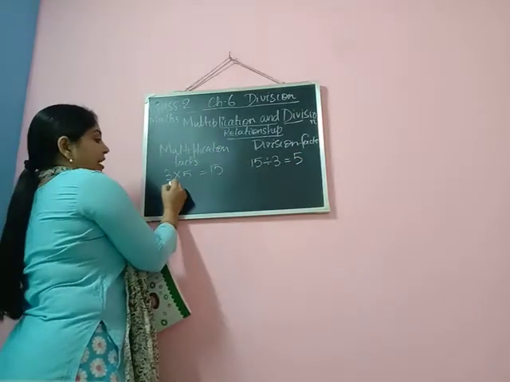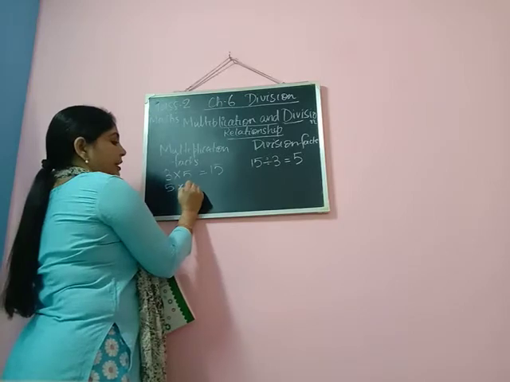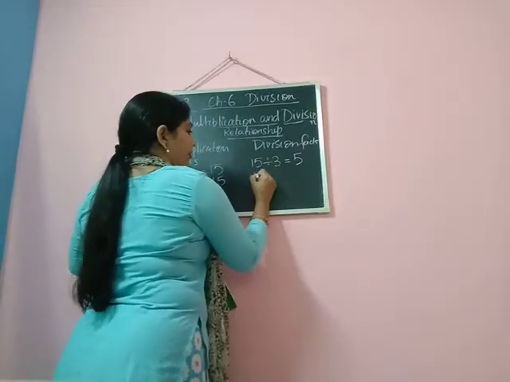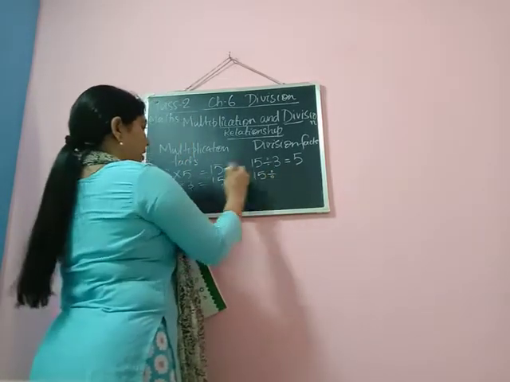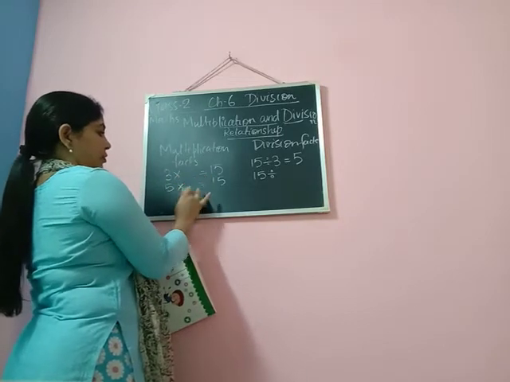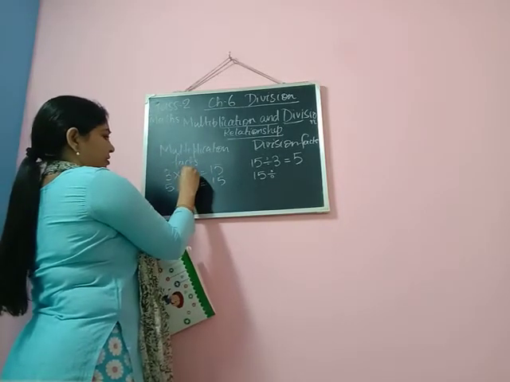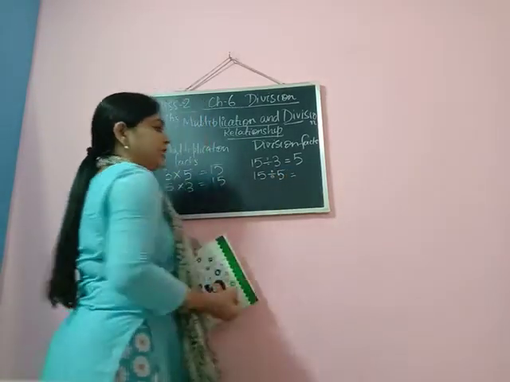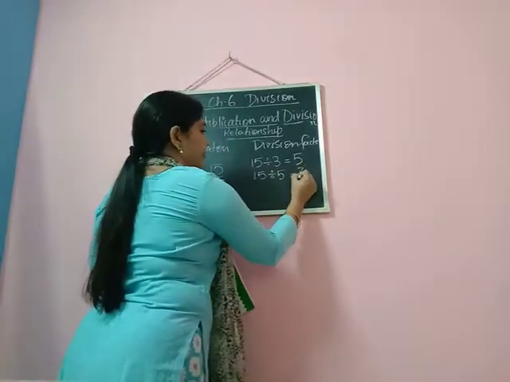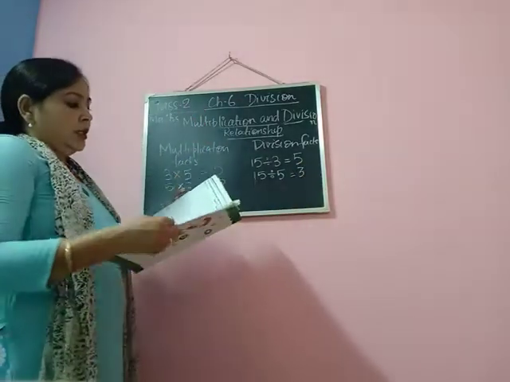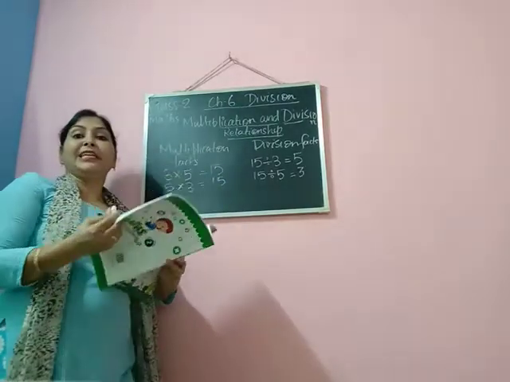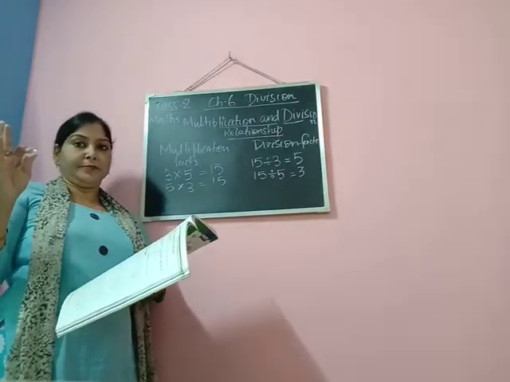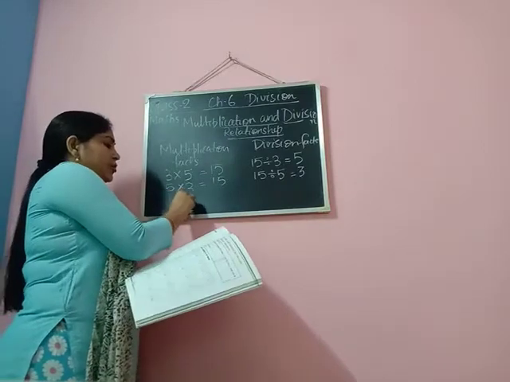Now another multiplication fact of this, 5 into 3 is also equal to 15. Now for that, what will I do? Now 15 is divided by, okay, I'll change these two things. Over here I'll write, now 15 is divided by 5. When 15 is divided by 5, then what is happening? 3 is coming. Okay. So in this way, every multiplication fact has got two division facts. One more example, say 6 into 4.